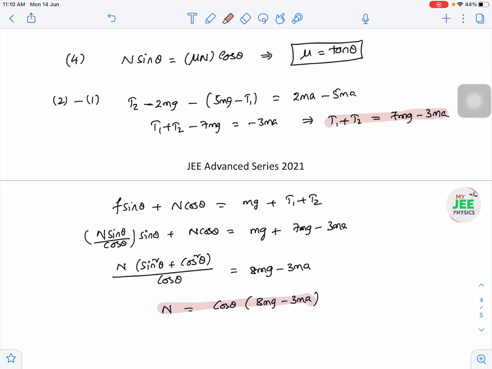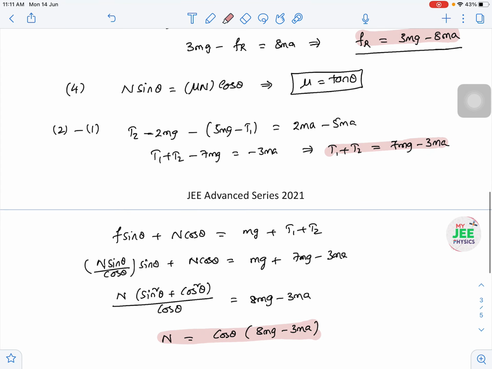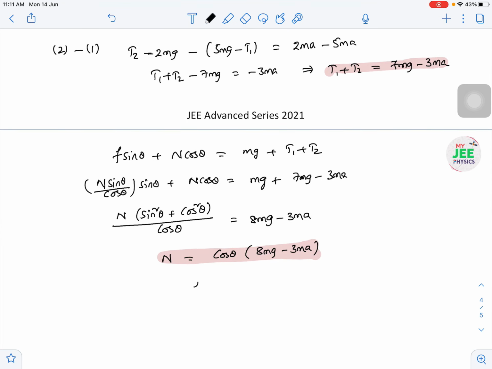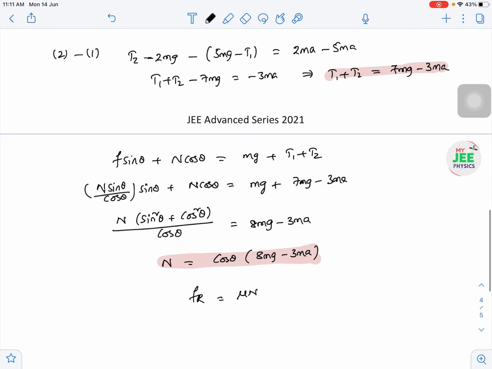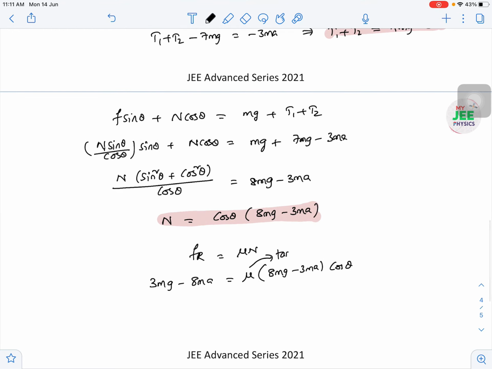So why I found n value? Because if I know n value and I know friction value, now I can relate these two by using the coefficient of friction mu value. So Fr and n value I know, right? So Fr is equal to, I can write down mu into n. So this is the idea I got. So according to that, 3mg minus 8mA is equal to mu into normal reaction, which is 8mg minus 3mA into cos theta. So mu value I can write down as tan theta.